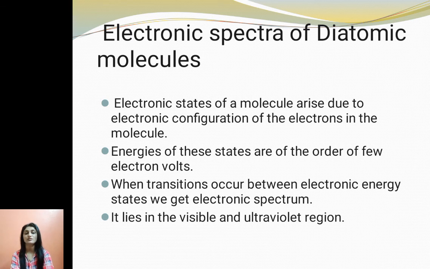The spectrum which we get because of the transition between two electronic energy levels lies in the visible and ultraviolet region. Rotational spectra lie in the microwave region, and vibrational spectra lie in the infrared region. So you have to remember in which region we expect which spectra.